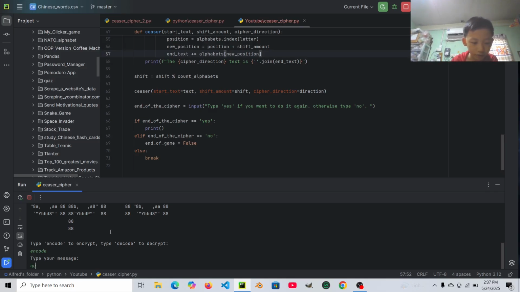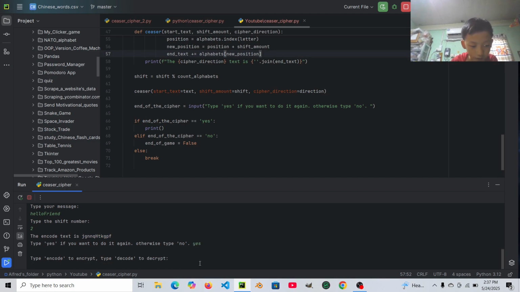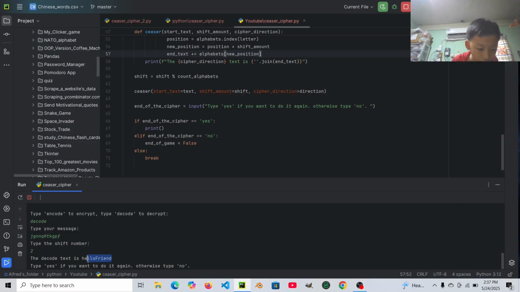Let's say you type hello friend, type the shift number 2. Let's copy this, and then let's say yes. Then let's say decode, type your message over here, type the shift number 2. Hello friend. See, it worked.